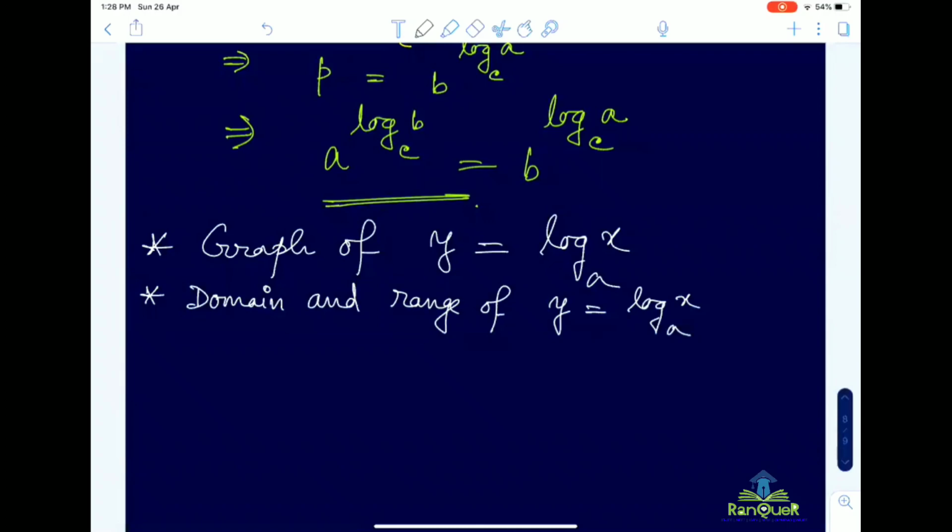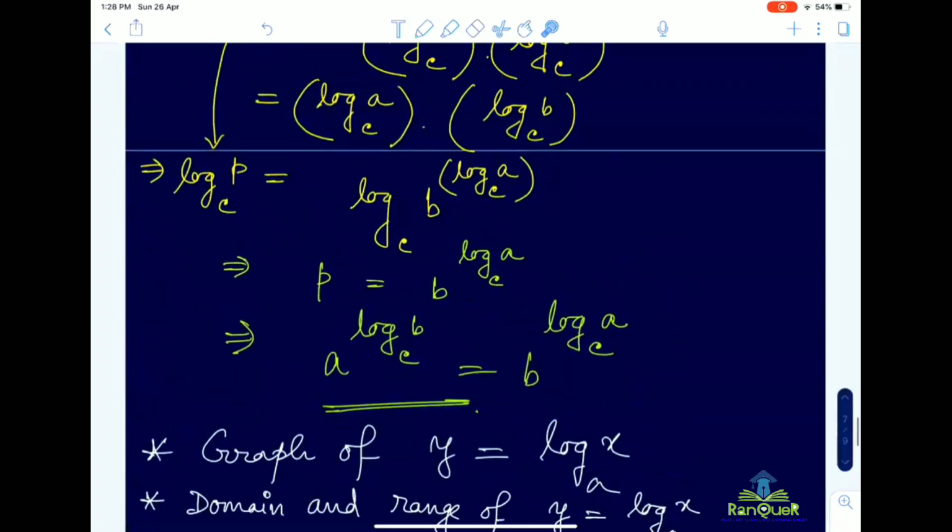This we have not discussed, so we will discuss the domain and range with the help of the graph, where x is independent output and y is dependent output. So these two things are remaining for the next day, and maybe a few more concepts if left, and a few more questions we will discuss based on the property.